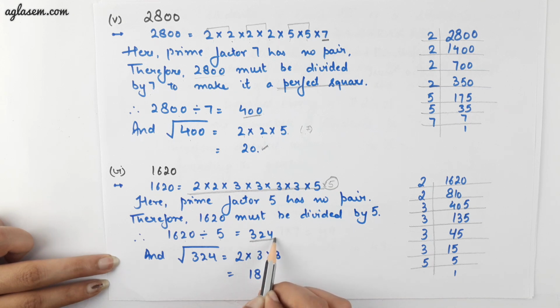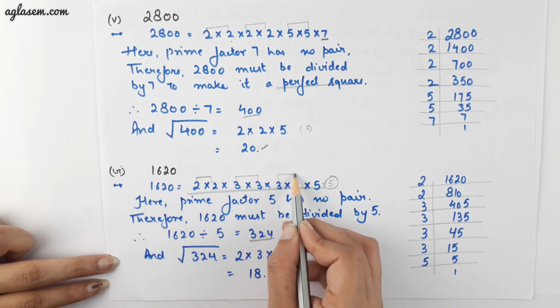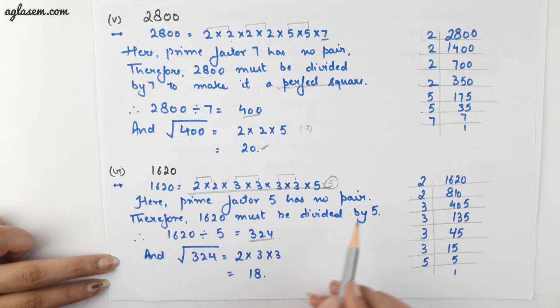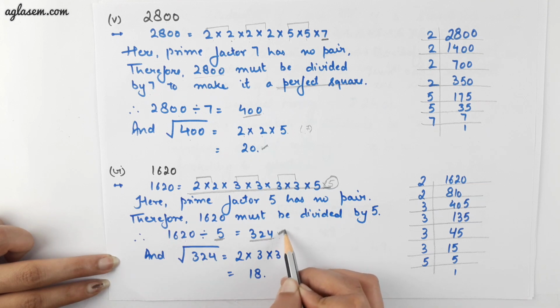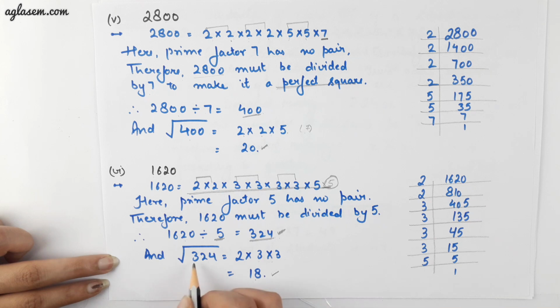And we know that 324 is a perfect square number. To find the square root of this number, what method do we use? We use the prime factorization method, which is 2 into 3 into 3, and not by 5, because 5 was that number which was when divided by 1620 gives us the perfect square number. So multiplication of 2 into 3 into 3 gives you 18, which means 18 is the perfect square root of